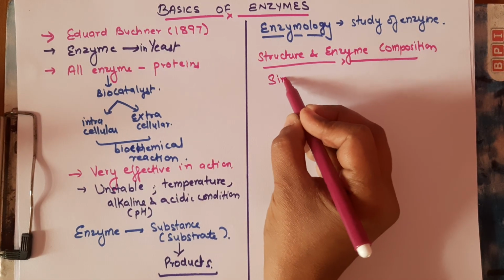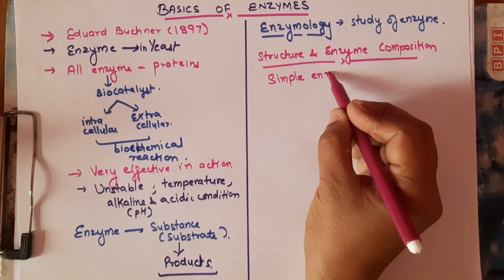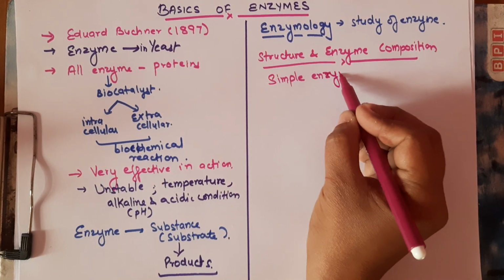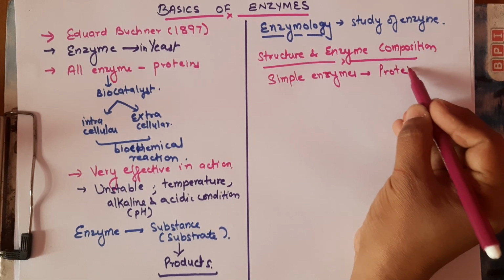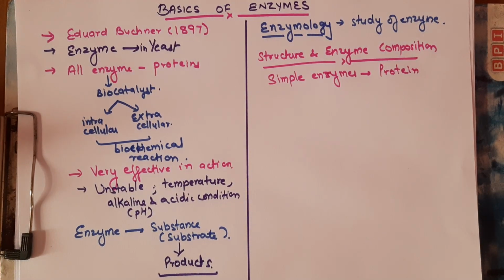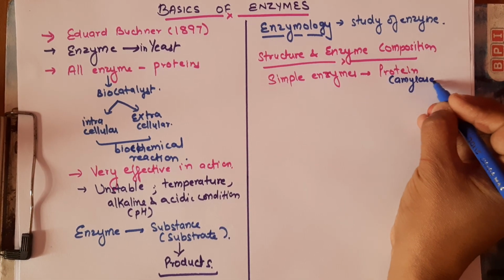Some simple enzymes are completely made up of protein. Example: amylase is a simple enzyme wholly made of protein.